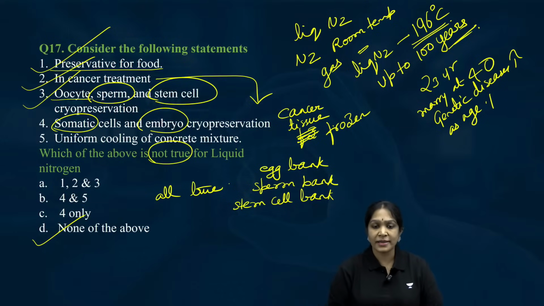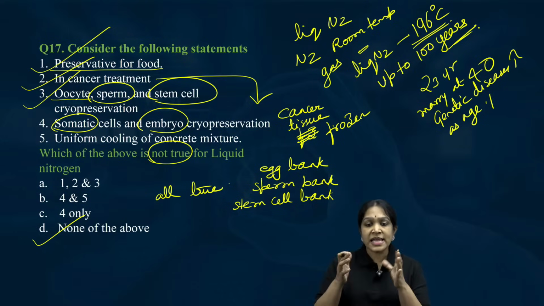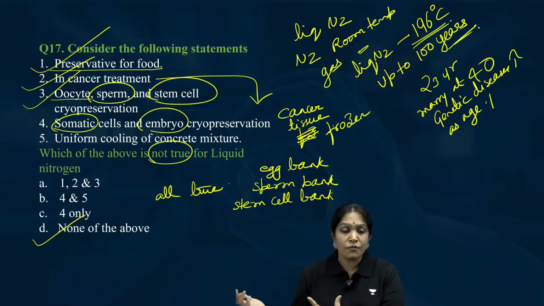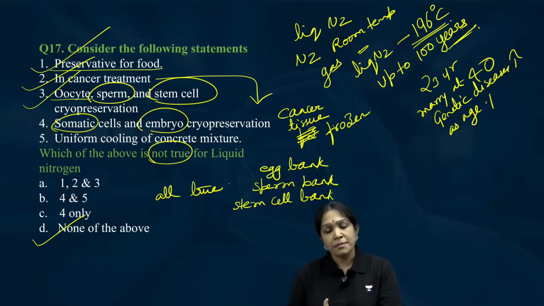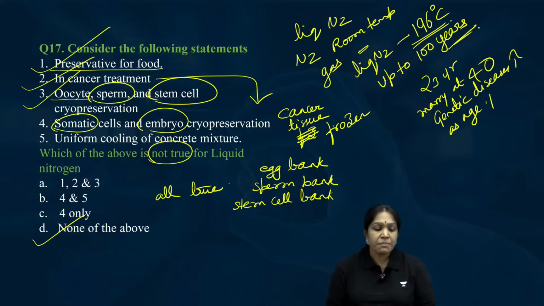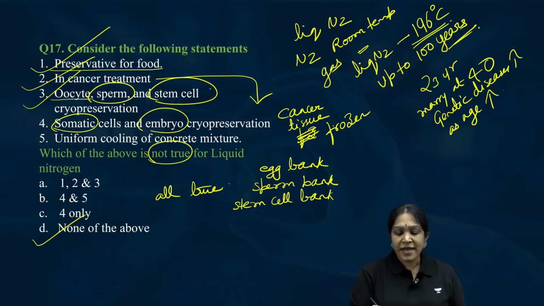And sperm bank. Is it clear? Sperm cells can be frozen and donated to the people who want to have children, but the man is unable to release the sperm cells due to some health condition. In the same way, stem cells can be preserved to manufacture organs from them.